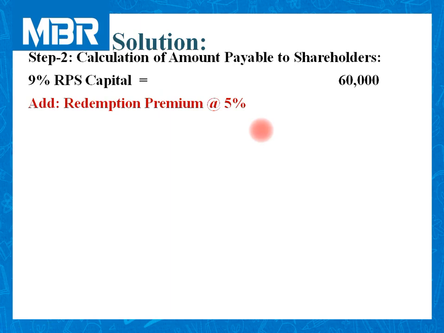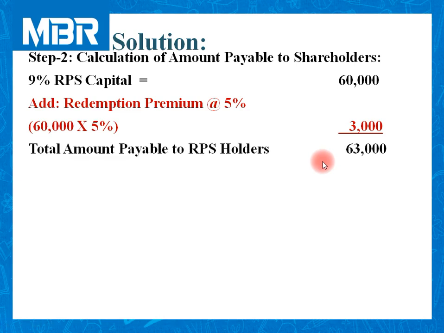Add redemption premium at the rate of 5%. So on this 60,000 at the rate of 5%, the amount of premium comes to rupees 3,000. So 60,000 rupees for capital and 3,000 rupees for redemption premium. Total amount payable to RPS holders for this question is rupees 63,000.